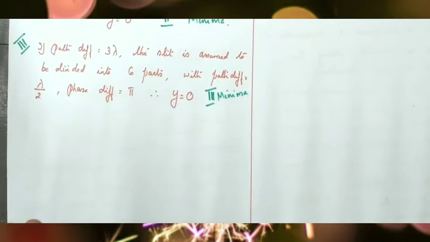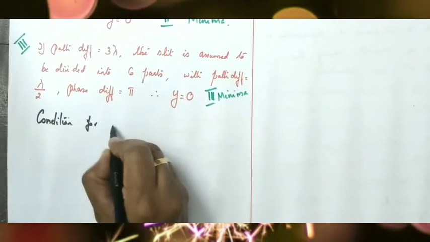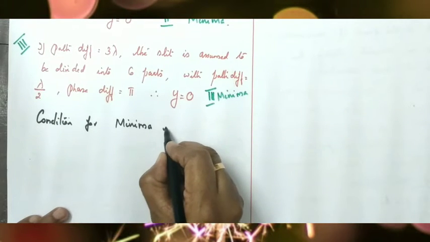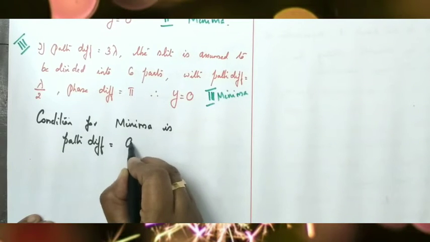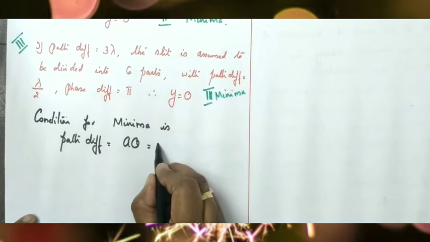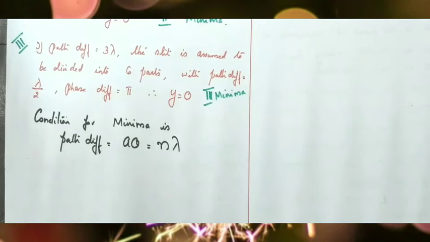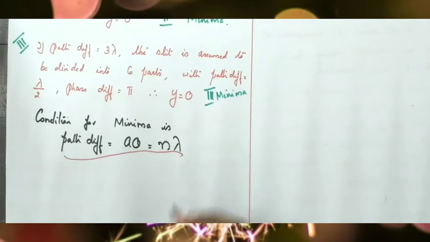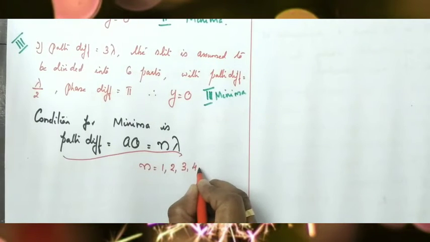Hence, we can generally write the condition for minima. The condition for minima in diffraction pattern is path difference. What is the value of path difference? A sin theta, no? Path difference is equal to n lambda: 1 lambda, 2 lambda, 3 lambda, etc. What are the values of n? n equal to 1, 2, 3, 4, etc.